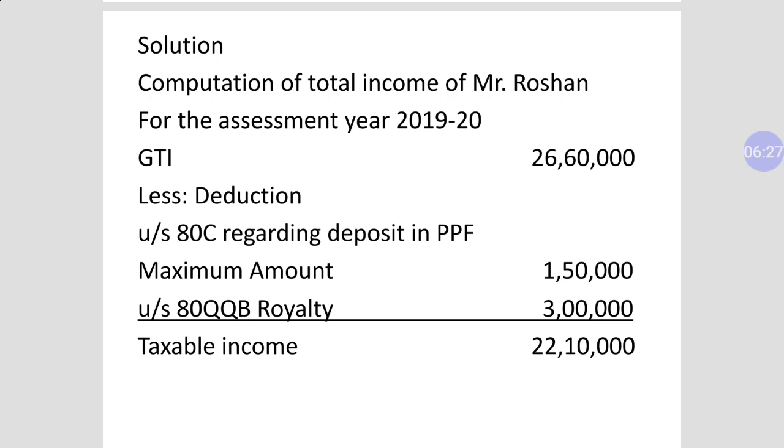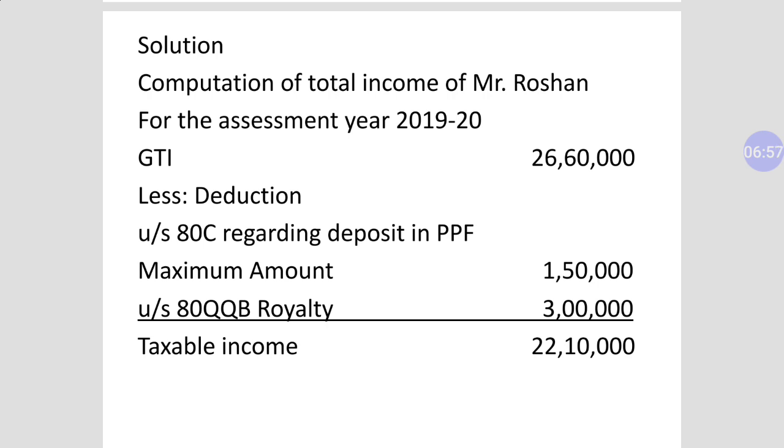Now come to section 80QQB about royalty. The maximum limit of 80QQB is rupees 3 lakh, and he has received rupees 4 lakh as royalty. So we will deduct only 3 lakh under section 80QQB. Okay, so we have to deduct in total 4,50,000 out of 26,60,000.